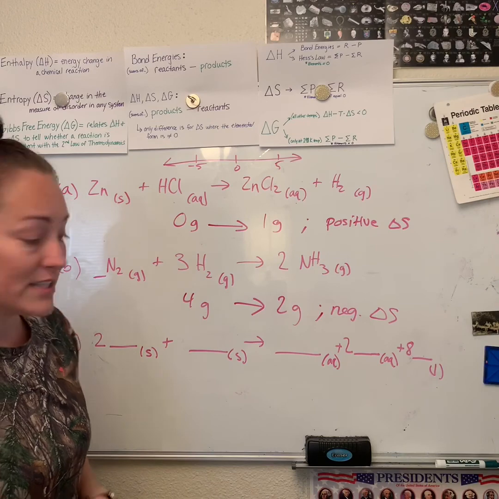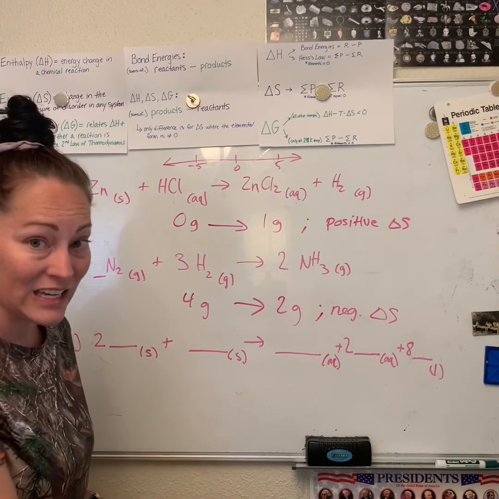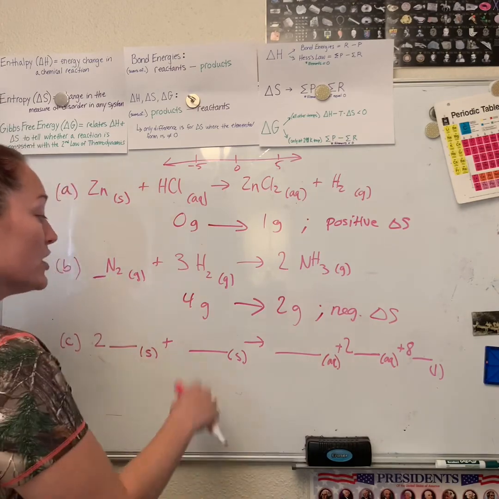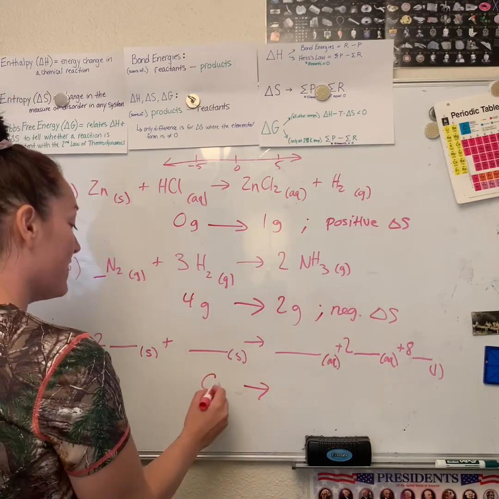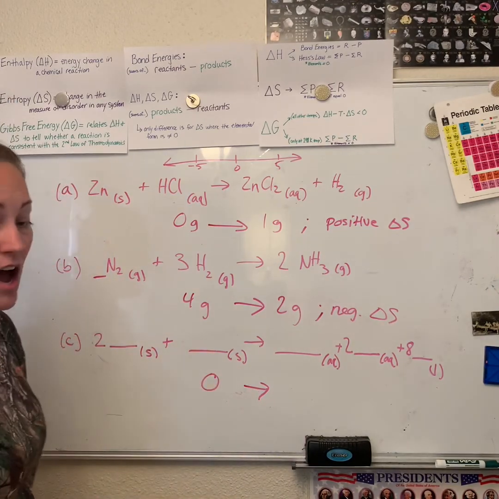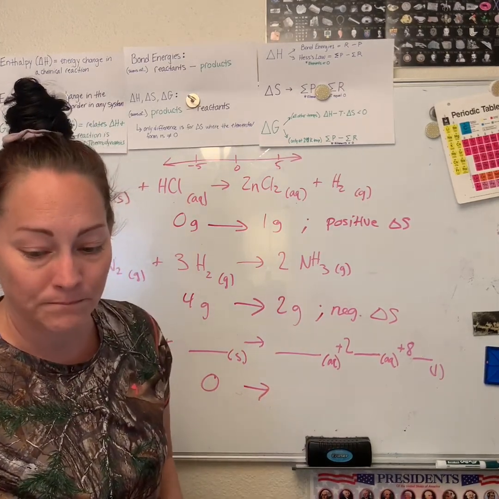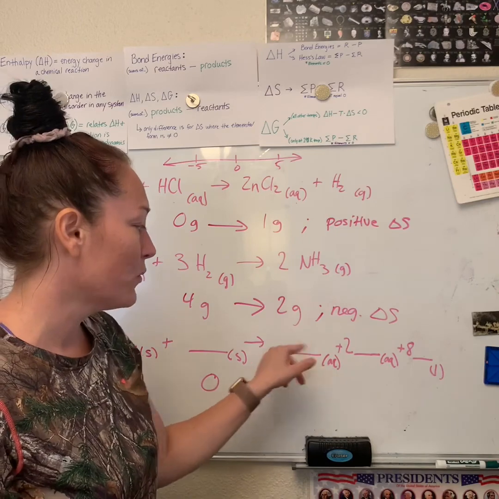So if we look at this one, it doesn't have any, it's just a solid. These have at least a liquid or aqueous. They're the same. So just by default, this has none of the liquid or the aqueous. And we could look at that. You could count them, 1, 2, 8.